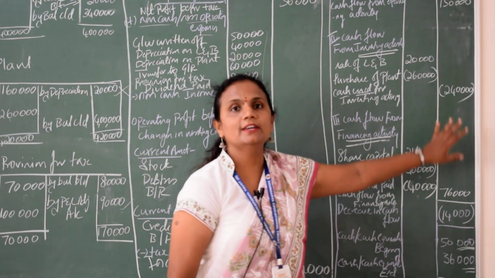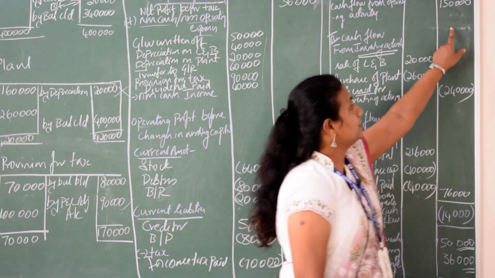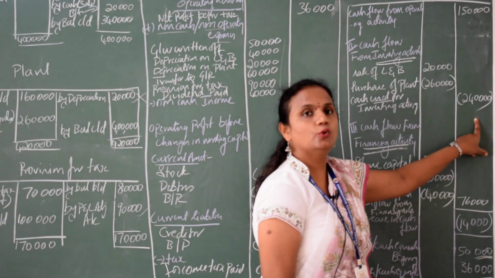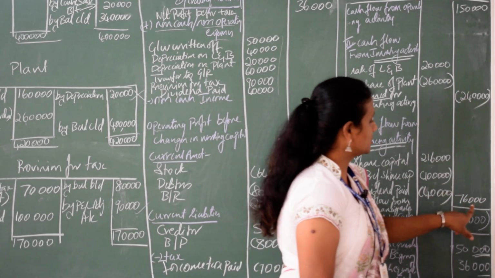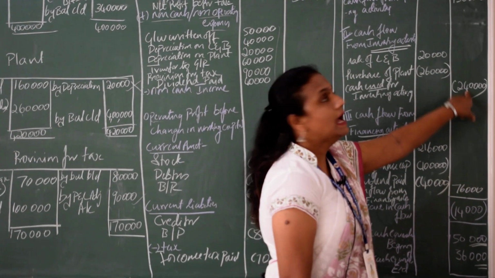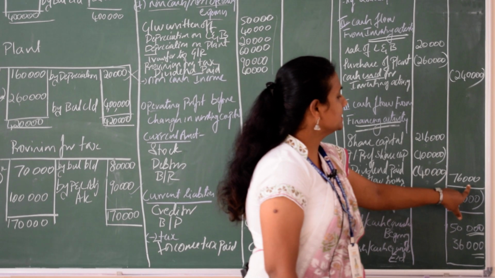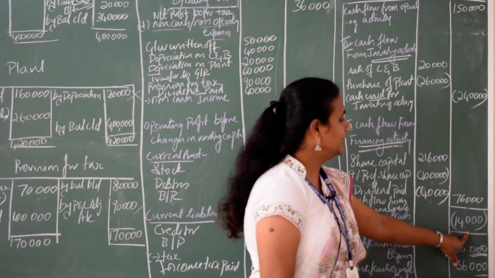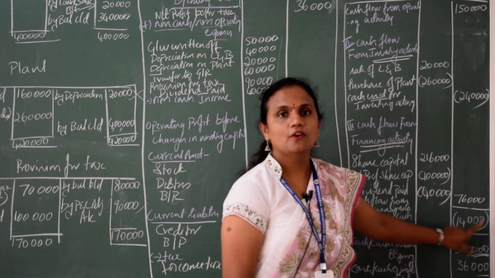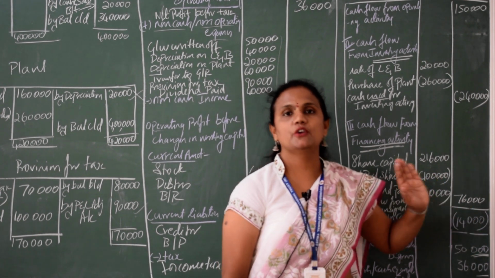Now you consider only these three: positive 1,50,000, negative 2,40,000 and 76,000 positive. So add these two and minus this. Add 1,50,000 plus 76,000 and minus this, definitely you get a negative answer, 14,000. That means your answer is correct.